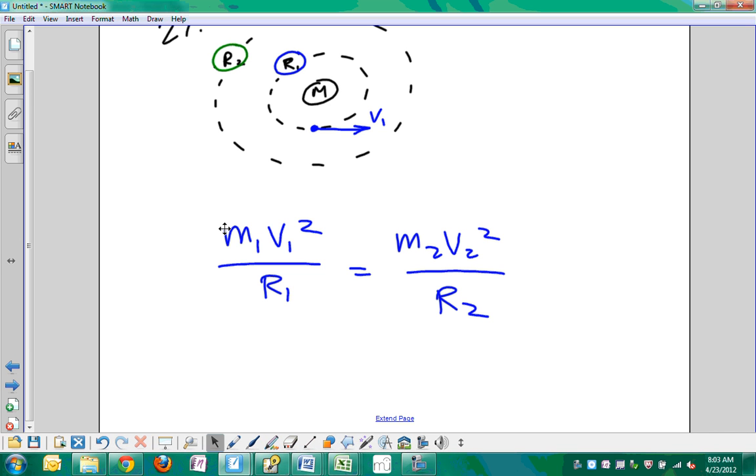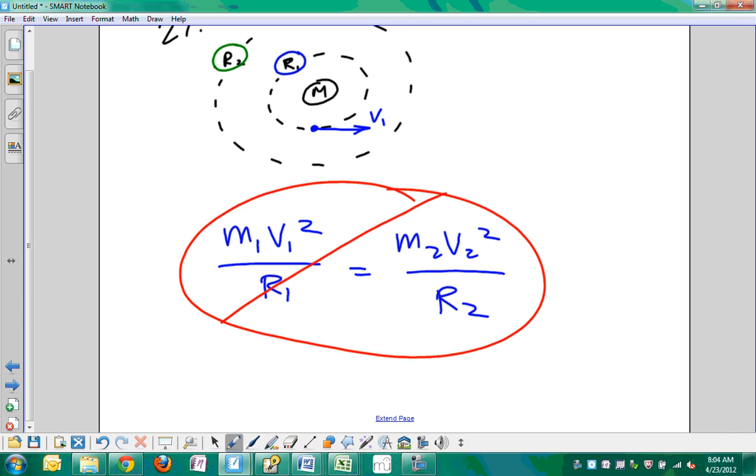What's different at different radii orbiting the same mass? The amount of what? The amount of gravitational force, okay? So if the gravitational forces are not equal at those two different distances, their centripetal forces can't be, because guess what? Their centripetal forces are equal to their gravitational forces, each one of them, right? At their individual places. So this is not true. This is a very easy mistake to make on this problem, but it is not true.